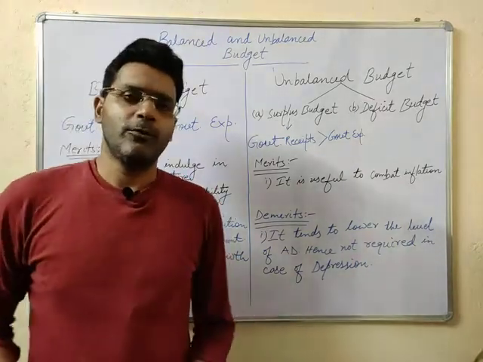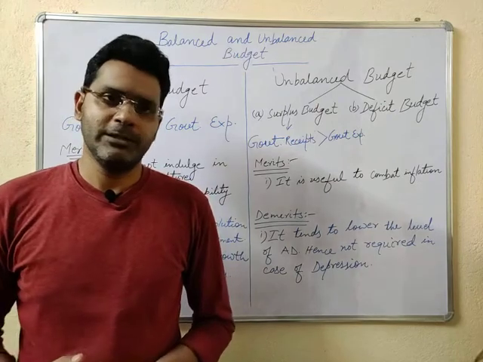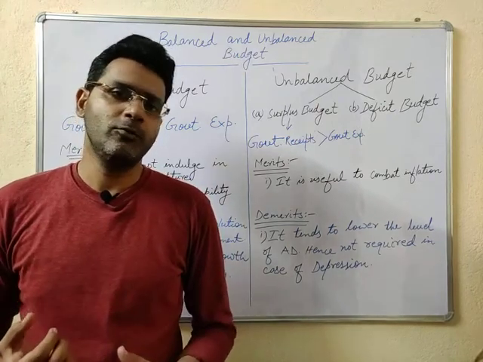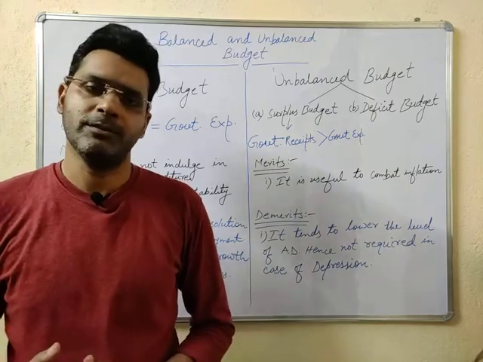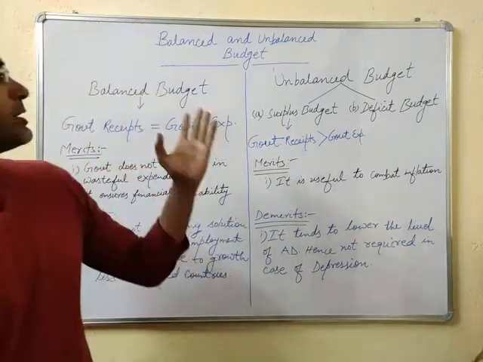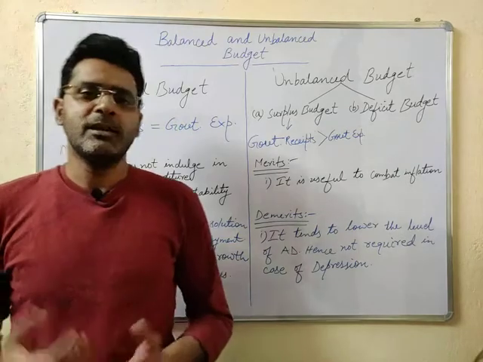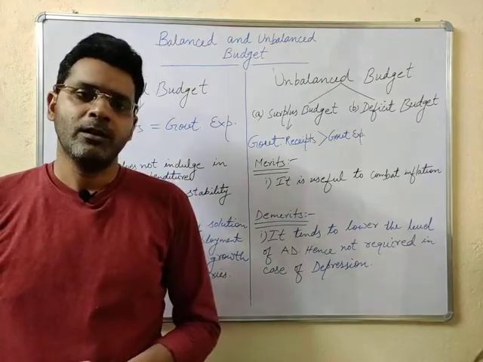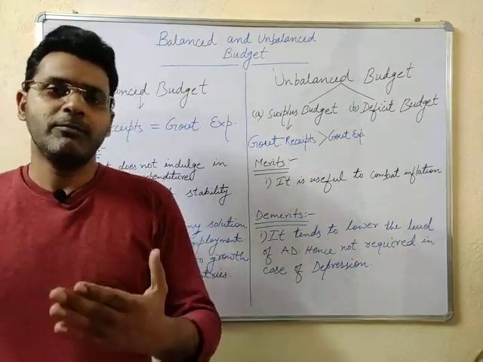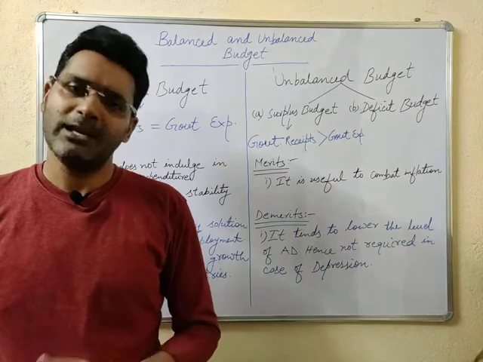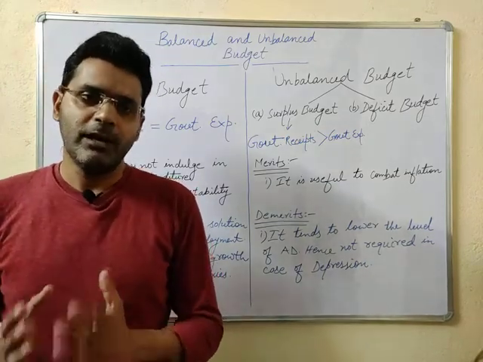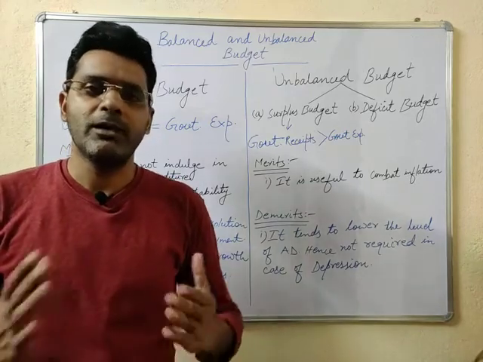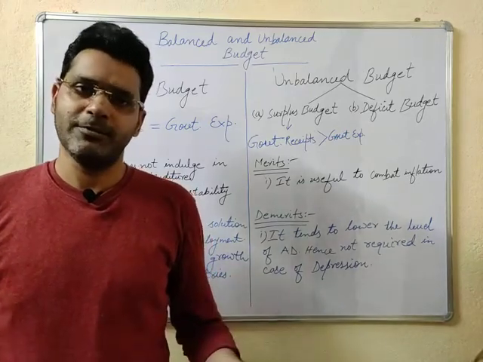After talking about the components of the government budget, now it's time to move towards balanced and unbalanced budgets. So as I have written here for you, balanced and unbalanced budgets. First we will be discussing the balanced budget. A balanced budget is a situation when government receipts are equal to government expenditure.